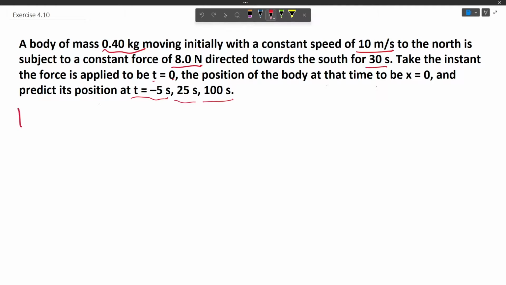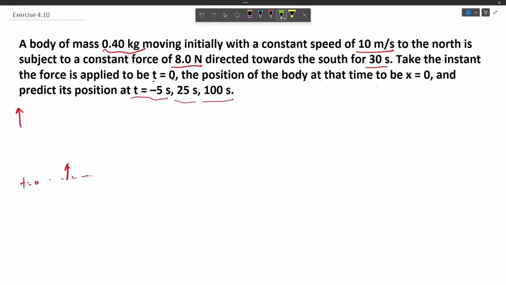Let us assume that the upward direction is north in this case. Now let us assume that at t equals 0 the body is here, progressing forward with an initial velocity of 10 meter per second, a constant speed.